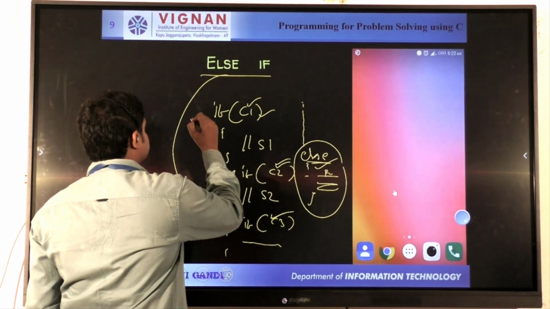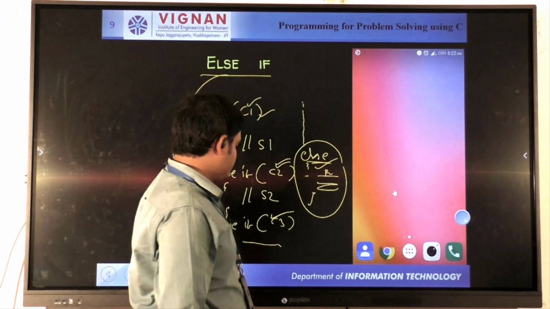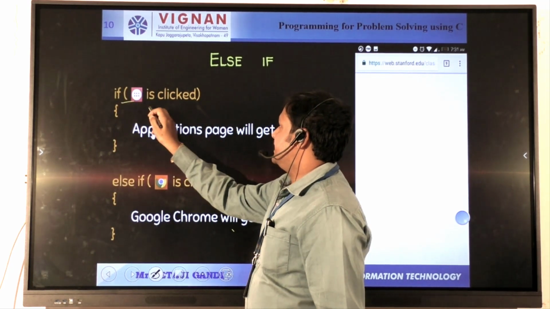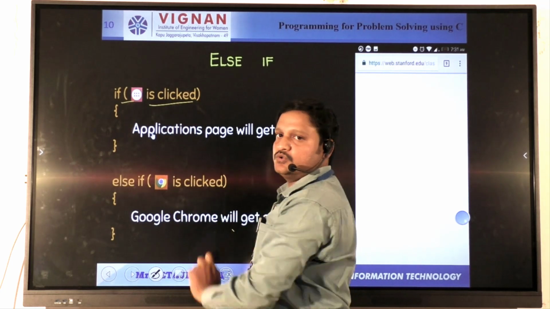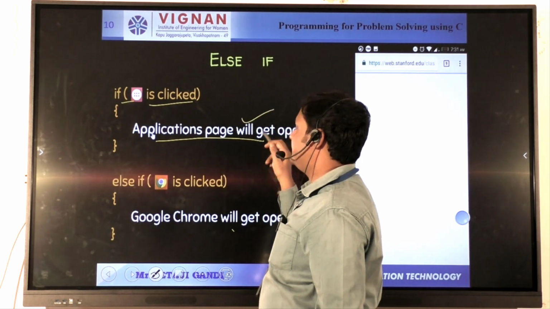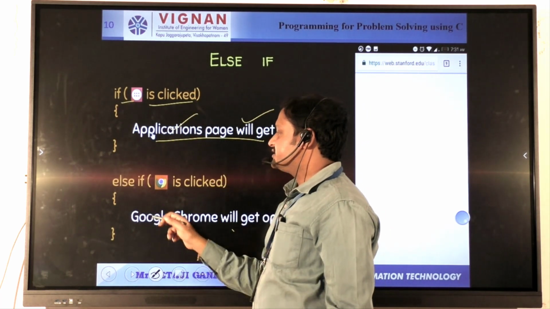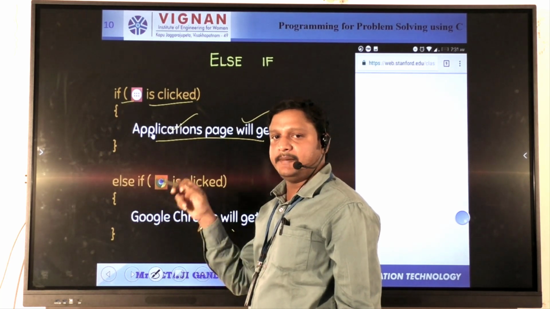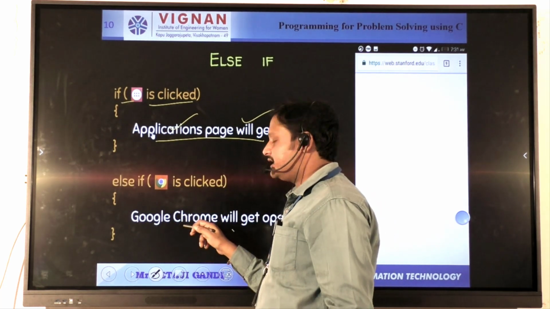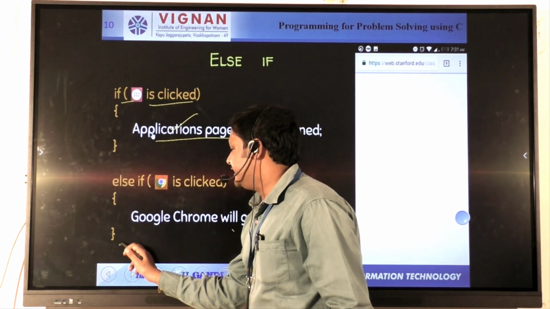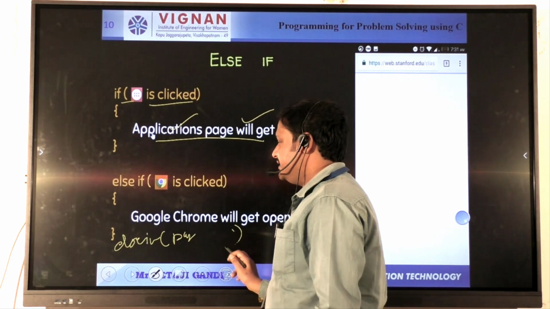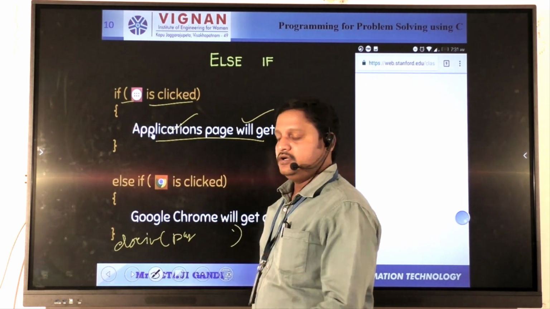So this is the fourth condition. From a programming point of view, the same example can be displayed. Here, if the condition is true, then the menu bar will be executed. Then, if the applications are available in the menu, they will be executed. Suppose you have installed the Google Chrome app and it is available in your Play Store, then it is automatically executed. In case we can add one more, else if the PhonePe app is installed and available in the menu, then it will be executed.